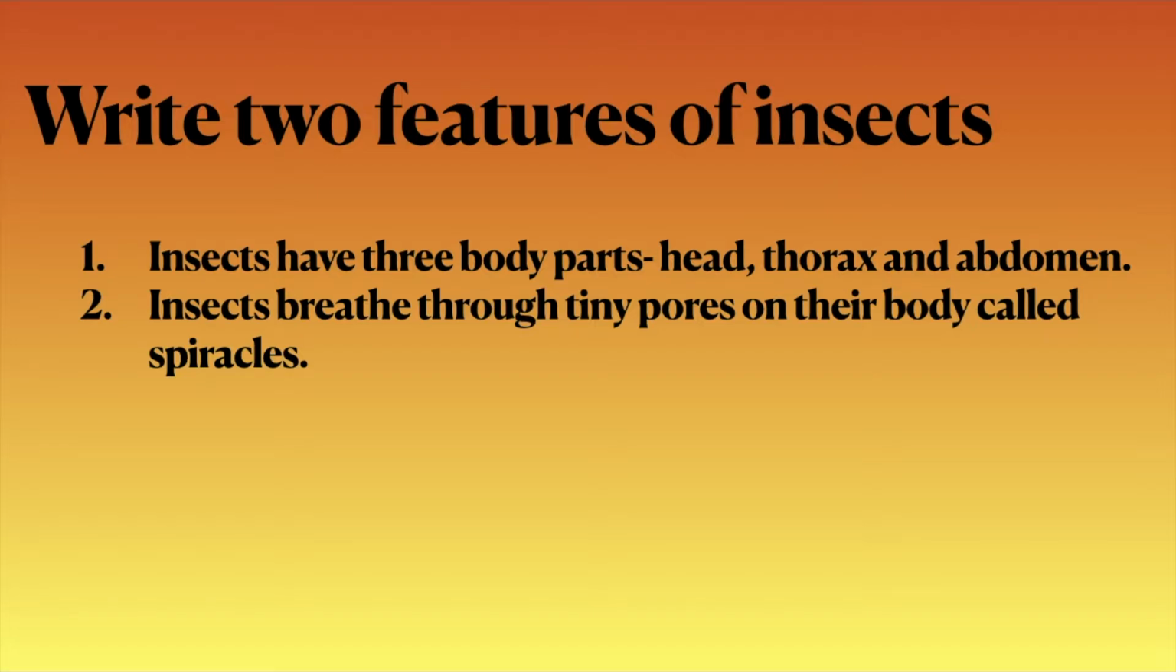Write two features of insects. Insects have three body parts: head, thorax, and abdomen. Insects breathe through tiny pores on their body called spiracles.